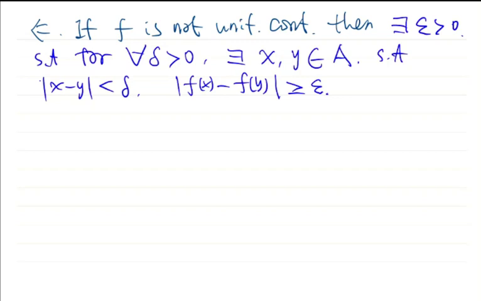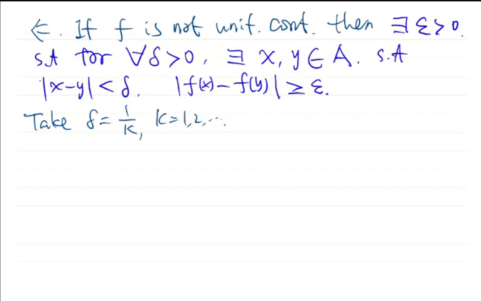Okay, now because this delta is arbitrary, we can take delta equal to 1 over k, with k running over 1, 2, and so on. Then for every such delta we have the corresponding x and y.